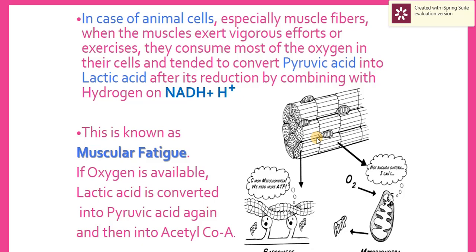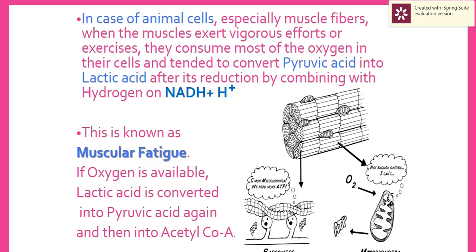What happens inside the muscle cells if there is no oxygen? In the muscle fiber, when the muscle exerts vigorous effort or a lot of exercise, it consumes most of the oxygen in the cell, so pyruvic acid is reduced into lactic acid, which is a 3-carbon compound.